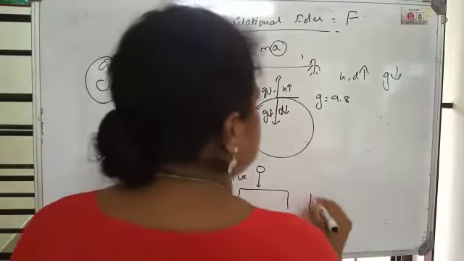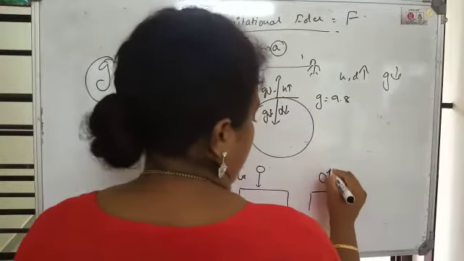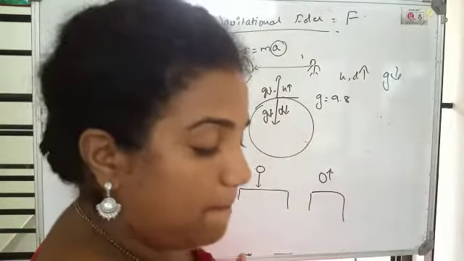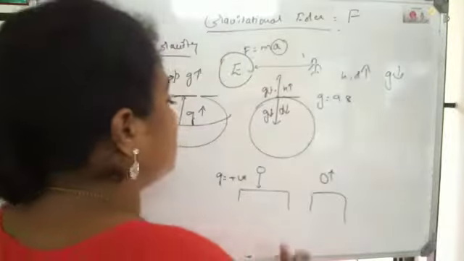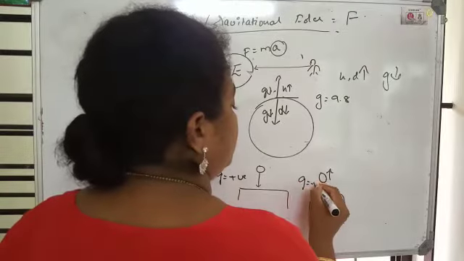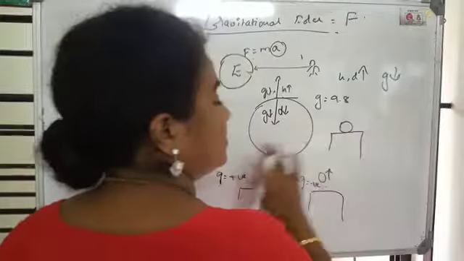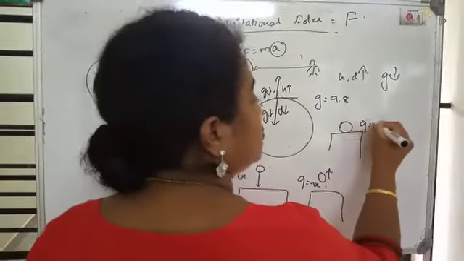But if the body is moving upward against the gravity, then g value will be negative. What about the body which is at rest? It is not moving, then g becomes equal to 0.